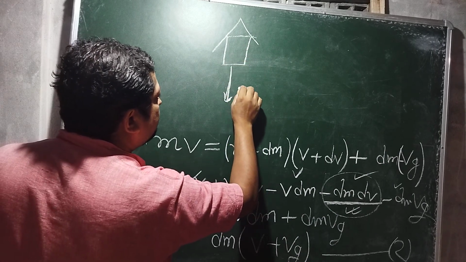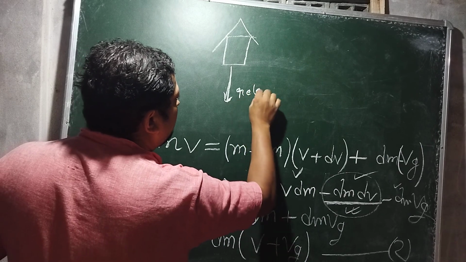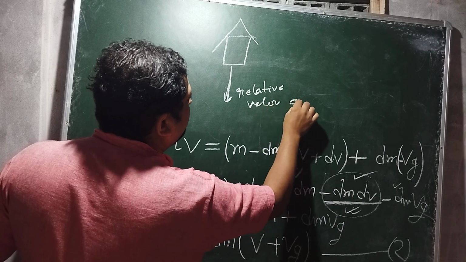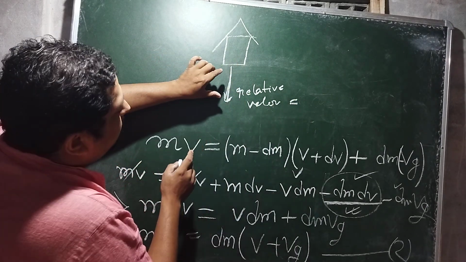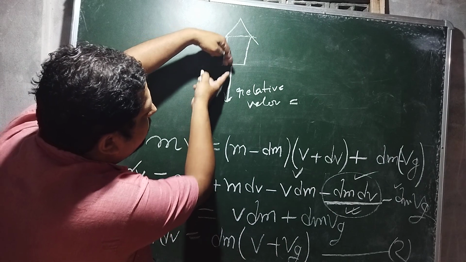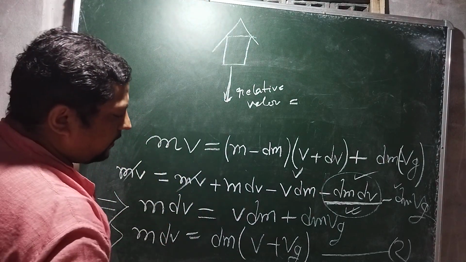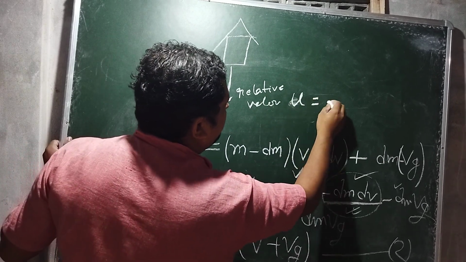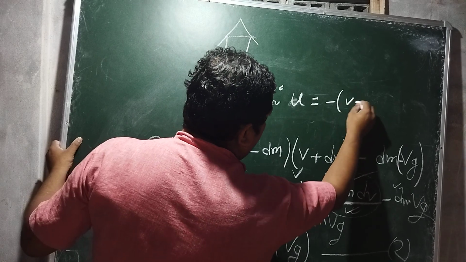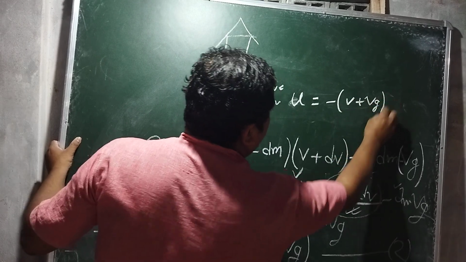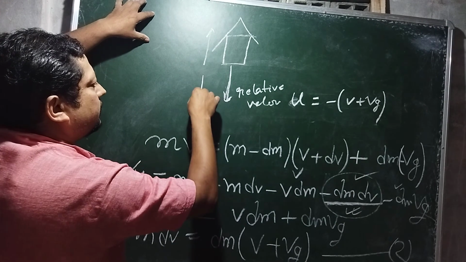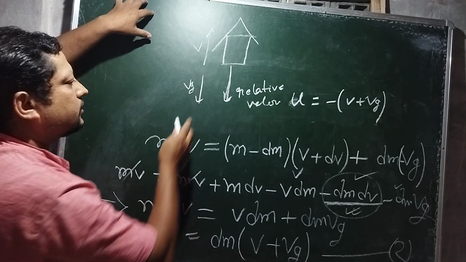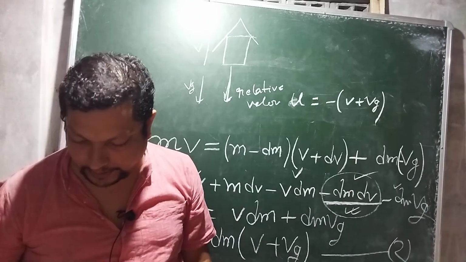The relative velocity will be the negative of the difference. That means we can write the relative velocity as u equals minus v plus vg, because in opposite directions the velocity of the rocket is v and the velocity of gas is vg, so the relative velocity will be added up.